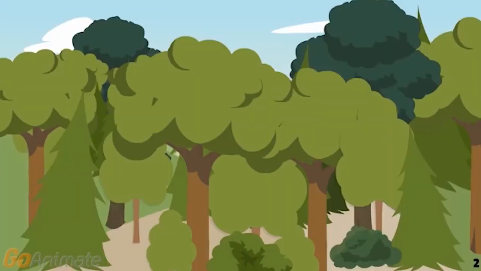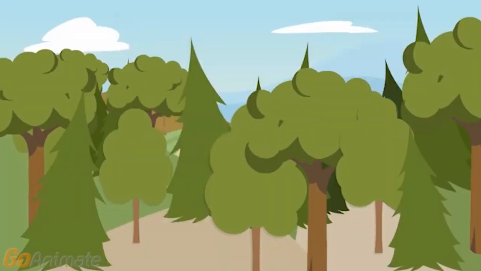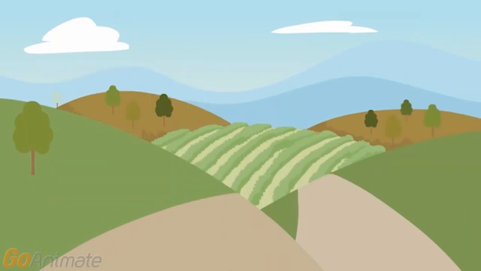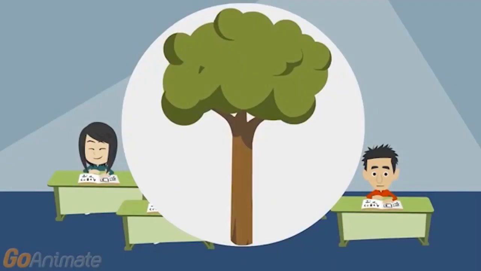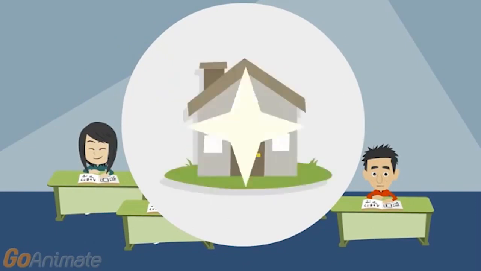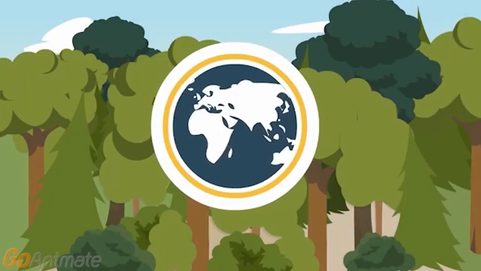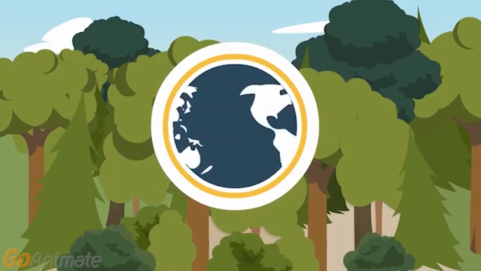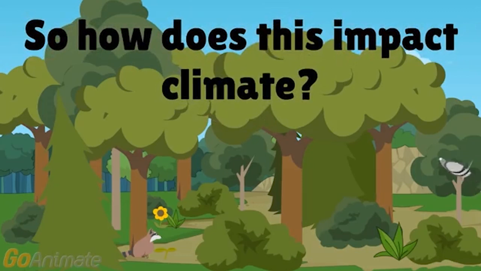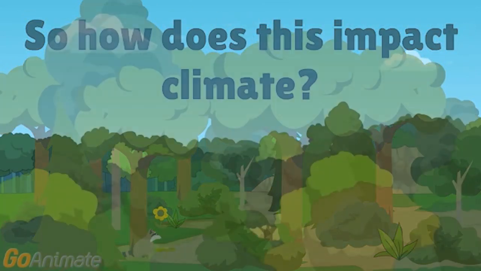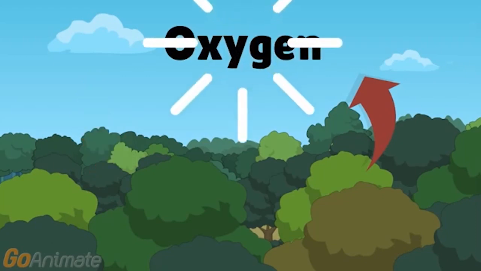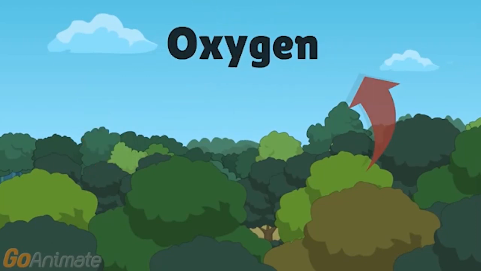Next, deforestation. Removing the trees for development purposes such as agriculture, fuel, construction, and manufacturing that are needed in our country. Forests play an important role in regulating the climate and balancing the temperature on Earth because they absorb carbon dioxide from the air and release oxygen back into it.